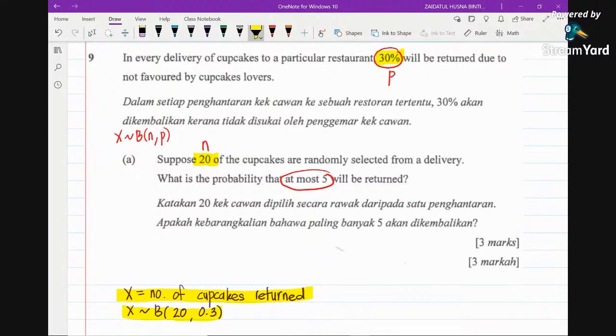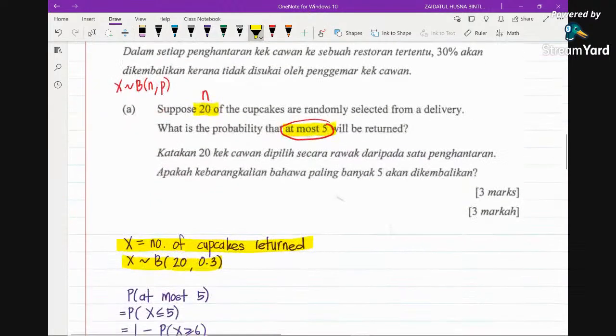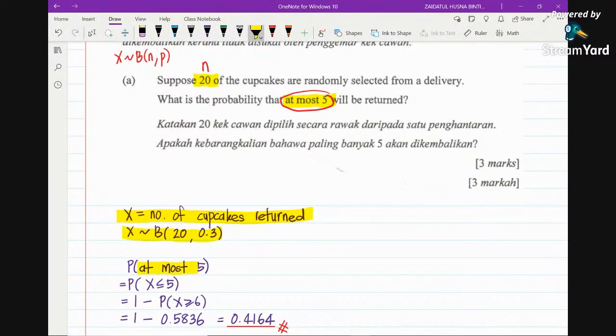Now the question says, what is the probability that at most 5? How do we write at most 5 in mathematical symbol? At most 5 would be less than or equal to 5. It has to be at most 5, it can be less than 5 but not more than 5. But then how? We cannot read the table, right? Because in order to read the binomial table, we must have probability of x greater than or equal to r. In this case, because we have less than or equal, so what do we do?